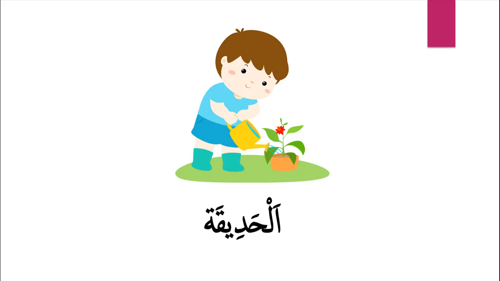Al-Hadiqah, the garden. So Al-Hadiqah here is Al-Ma'rifah because it has Alif and Lam. So Alif and Lam indicates a noun to be Ma'rifah, that is definite. If I want to say a garden, I say Hadiqatun. So I remove the Alif and Lam and put the tanween at the end of the letter.